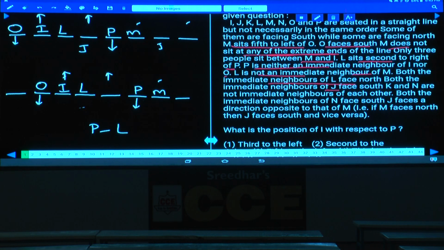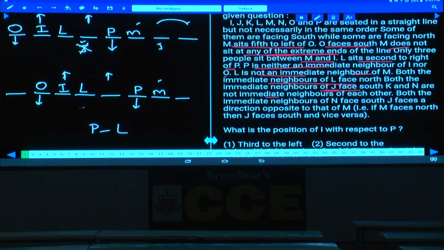Next one, both the immediate neighbors of J face south. K and N are not immediate neighbors of each other. Now, if you fix J at this place, these are the two places left over. In those two places, K and N must be here. But K and N cannot be adjacent to each other, which implies that J cannot be at this place. Are you following this one or not?